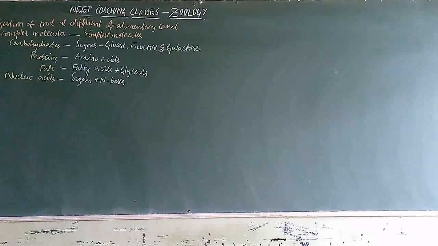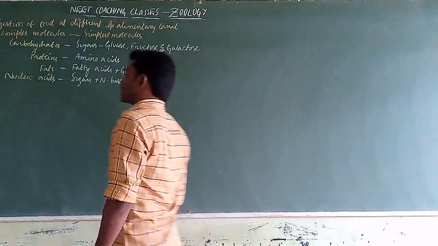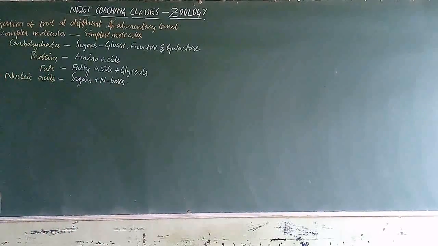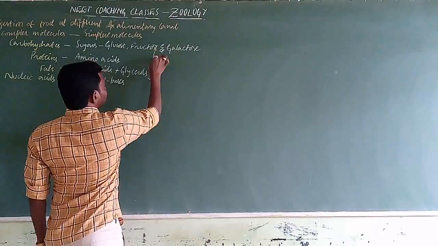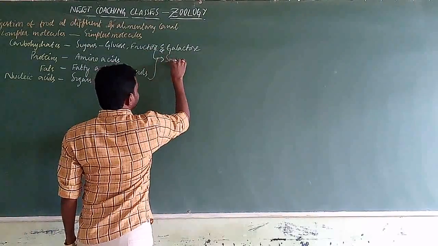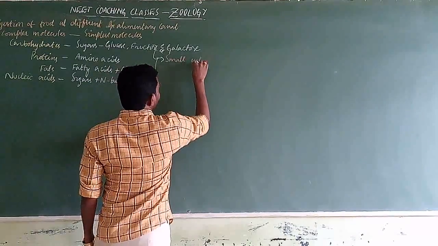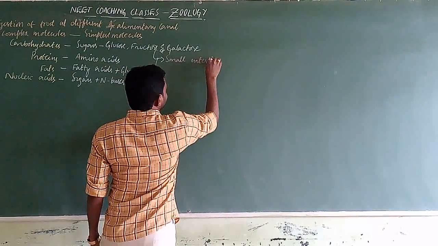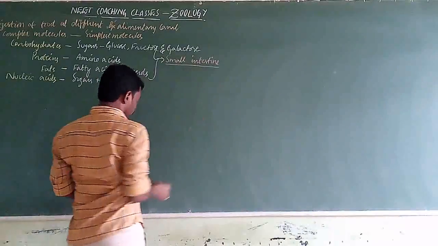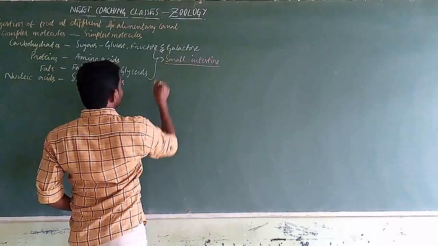These things happen in the small intestine region itself, and the maximum absorption of food takes place at the small intestine. What are the parts that come under the small intestine?